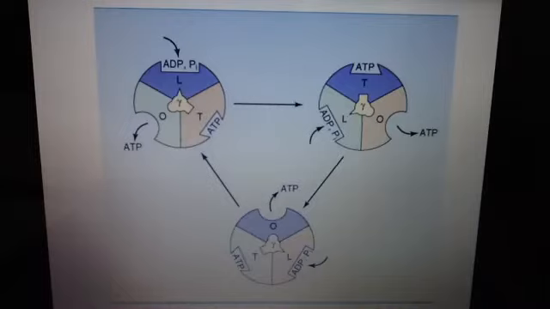Electron transport and oxygen consumption increase when ADP becomes plentiful. Why? Because ATP is low, so we need more oxygen so that we can start the process.